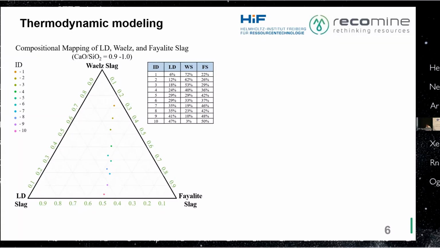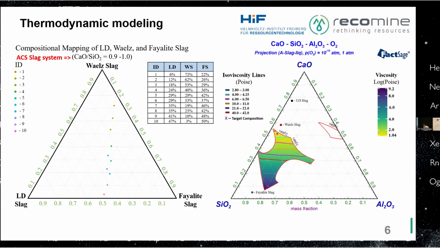After I have identified the mixtures, I've noticed that actually it's forming a line, which is valuable from the perspective of processing. If you want to make some changes, then we can keep ourselves on this line so that we are confident that we are in the basicity that we wanted. And then this is applicable for an ACS slag system. And I plotted this in PhaseDiagram module of FactSage. And here in this ternary diagram, I have the 1450 degrees Celsius liquidus region.